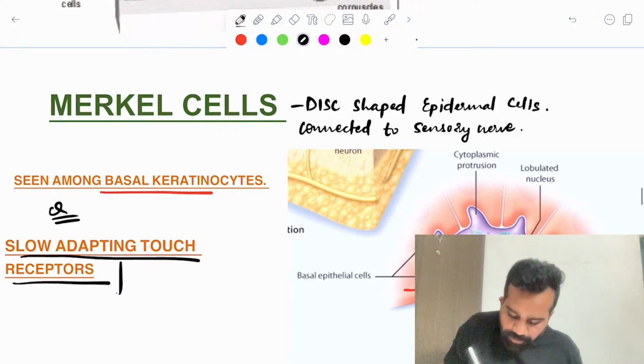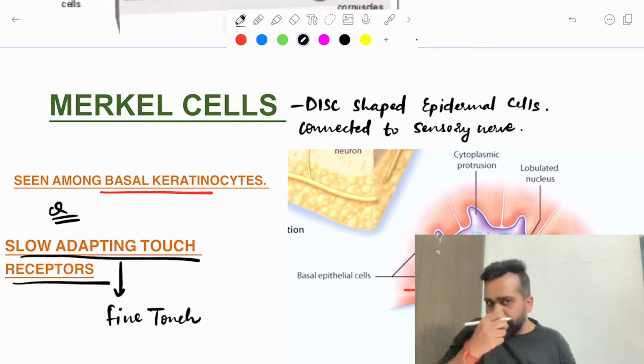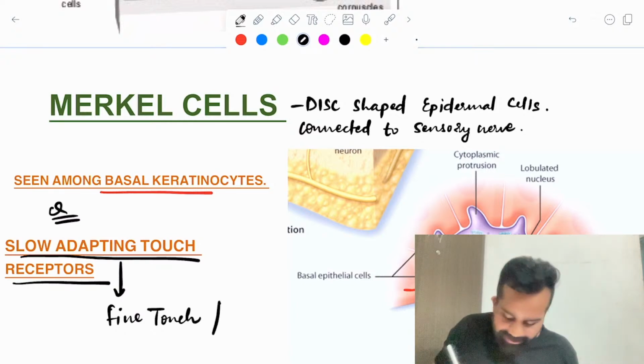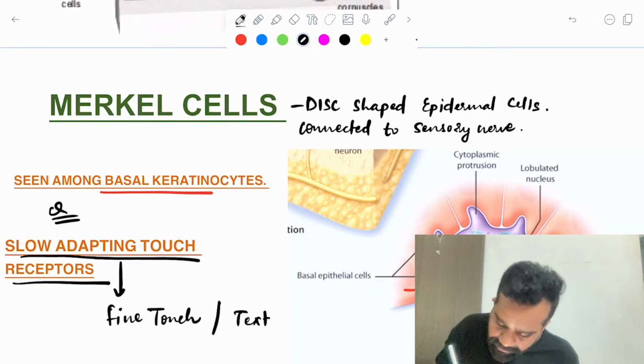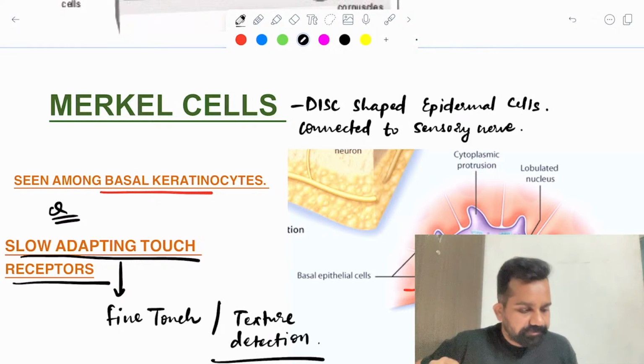And because of this, the MCQ they can ask you is that it is responsible for fine touch. The texture detection you can do with your fingers is because of this slow adapting touch receptor.